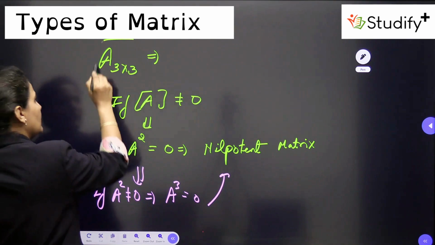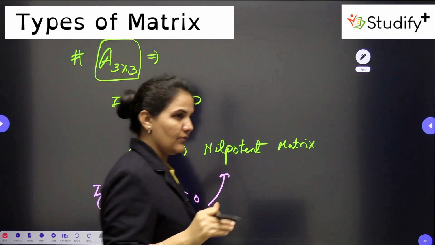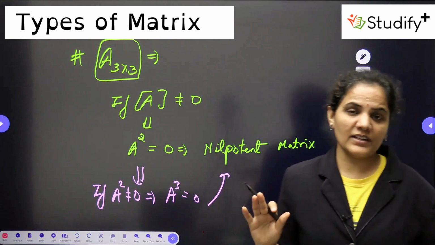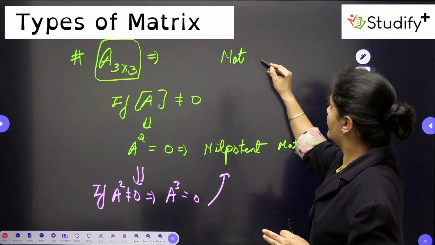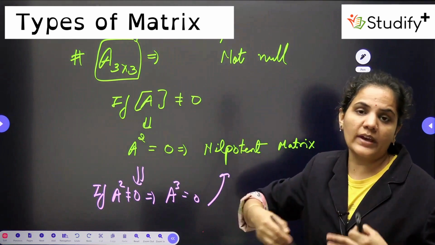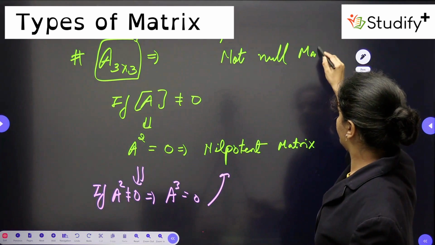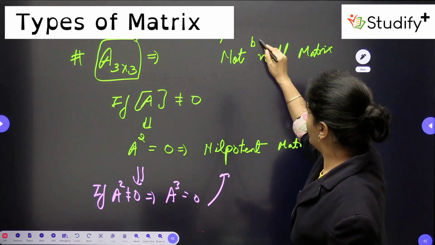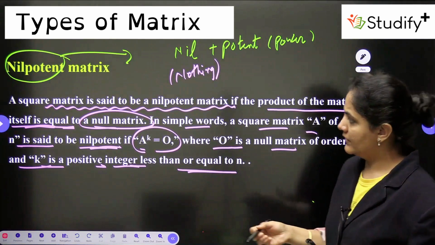So usually you will get to know, whenever we have a matrix A whose order is 3 cross 3, we check that the matrix is not a 0 matrix. One more condition: this should not be a null matrix. Which one? A, whose square you are going to find out. It should not be a null matrix, otherwise it is not possible to find the square.